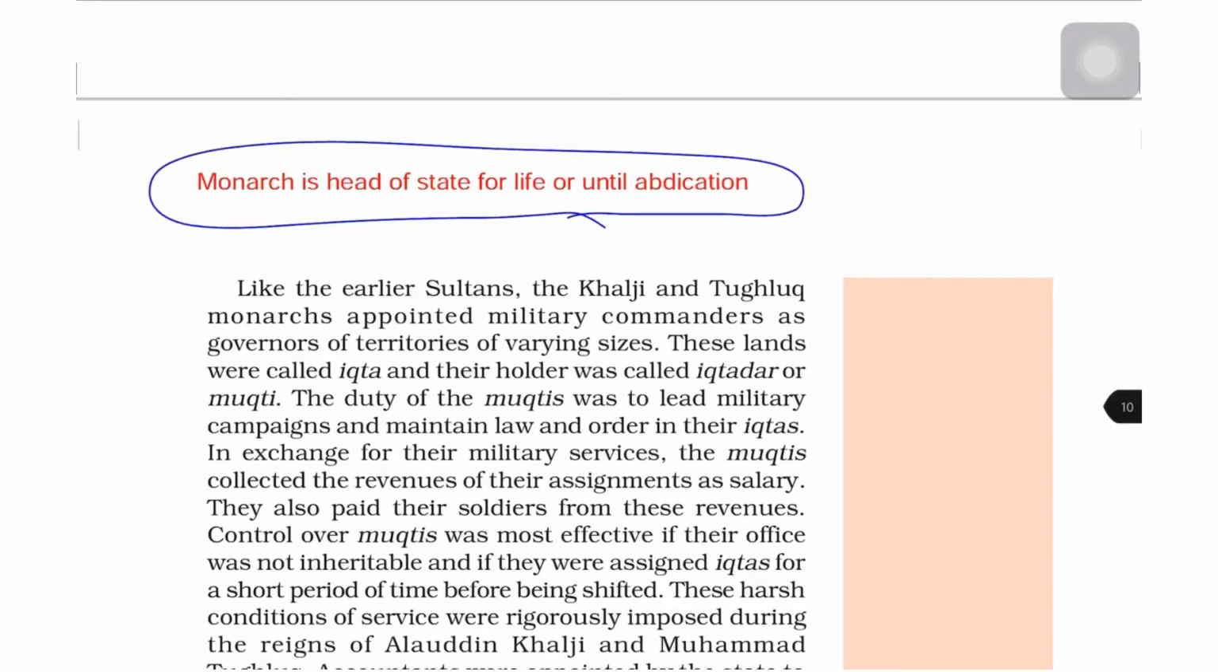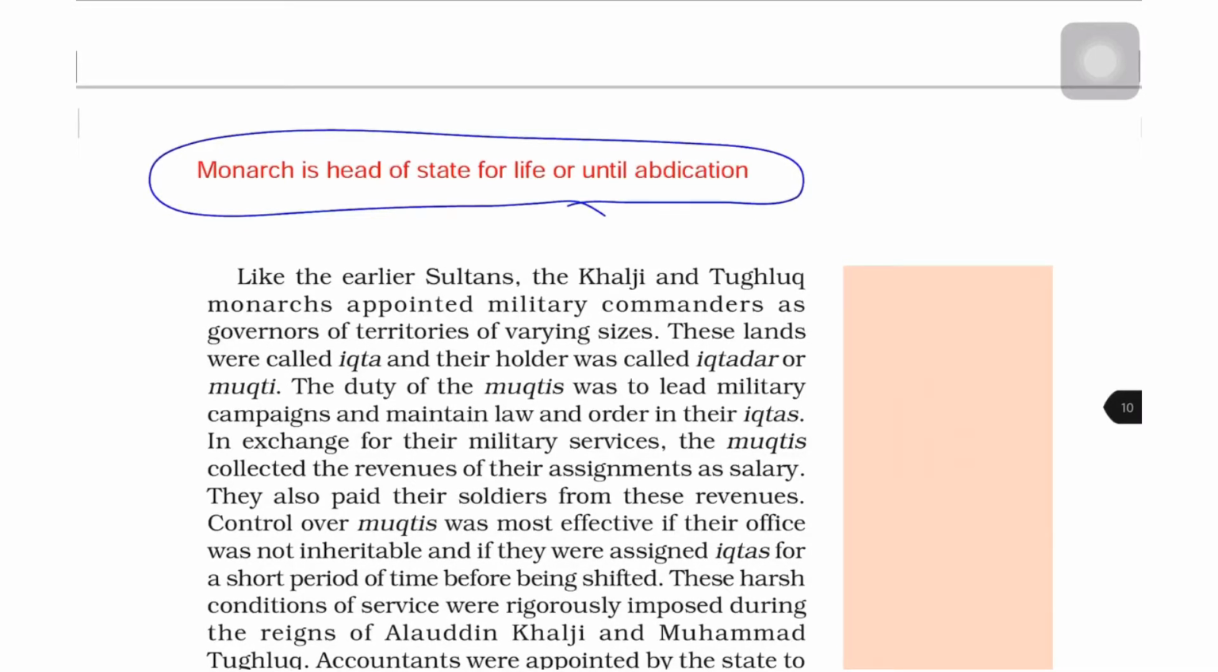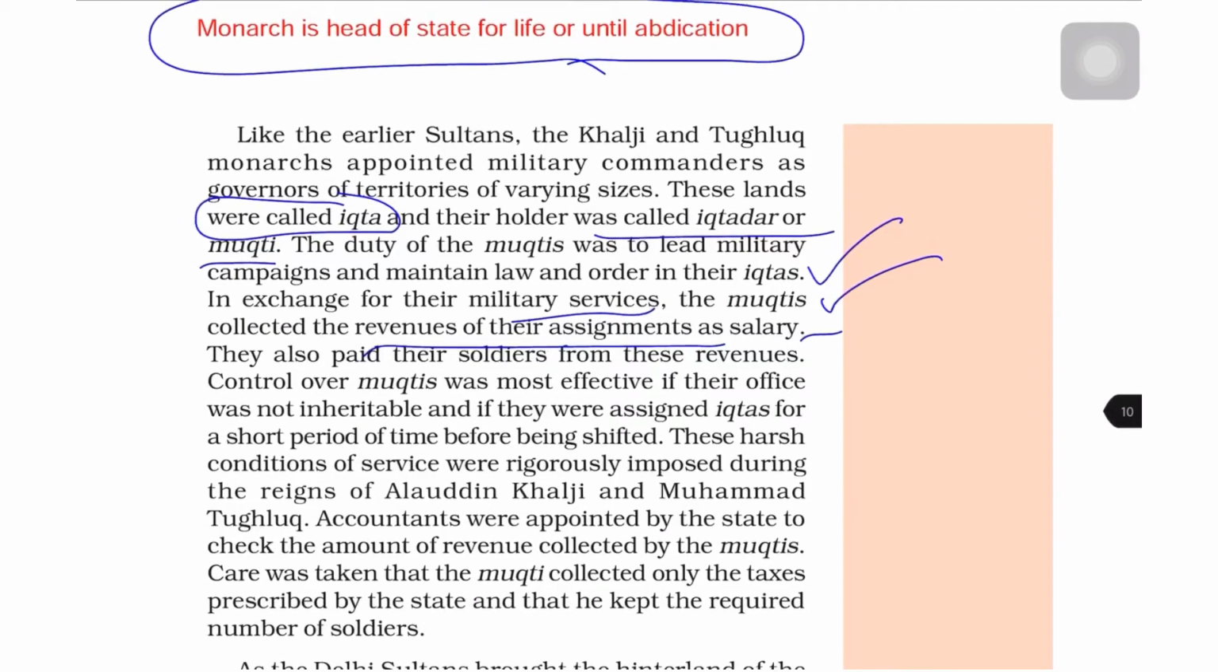Now like the earlier sultans, the Khalji and Tughlaq monarchs appointed military commanders as governors of territories of varying sizes. Now this is important. These lands were called Iqta and their holder was called Iqtadar or Mukti. The duty of the Muktis was to lead the military campaigns and maintain law and order in their Iqtas, that is their lands. In exchange for their military services, these commanders collected the revenues of their assignments as salary. They also paid their soldiers from these revenues.